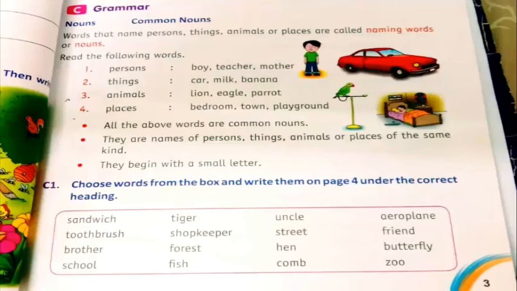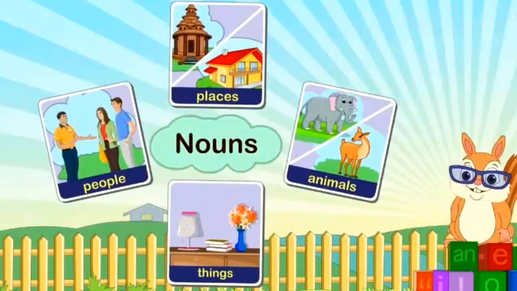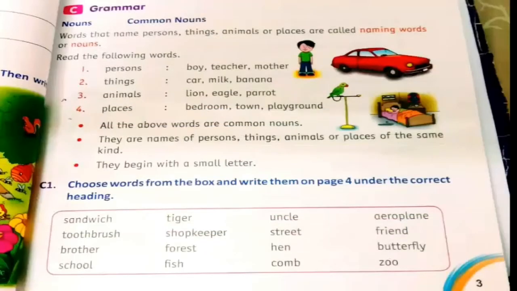Now today we will explain common noun. There are two types of nouns, common noun and proper noun. But before starting, we will find out what is a noun. Noun. Have you seen on page number 3, there is a line.